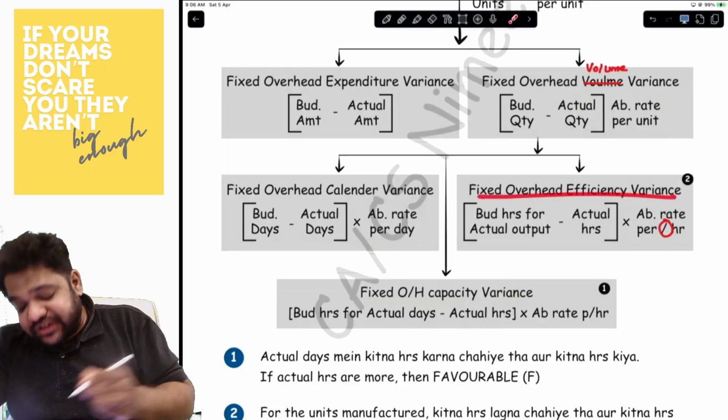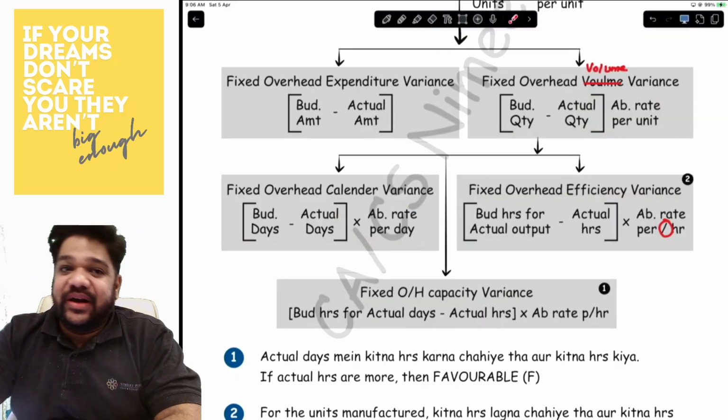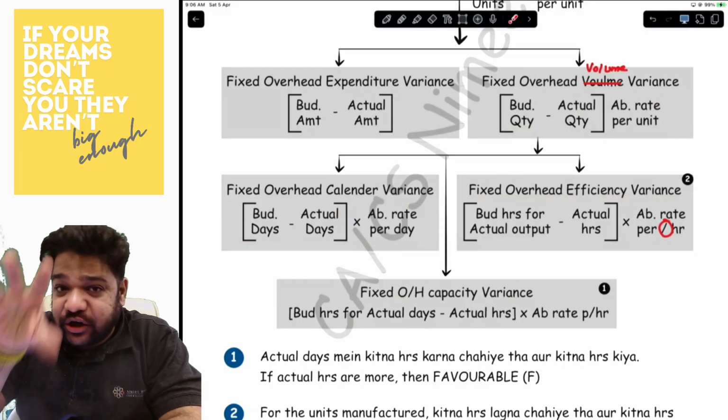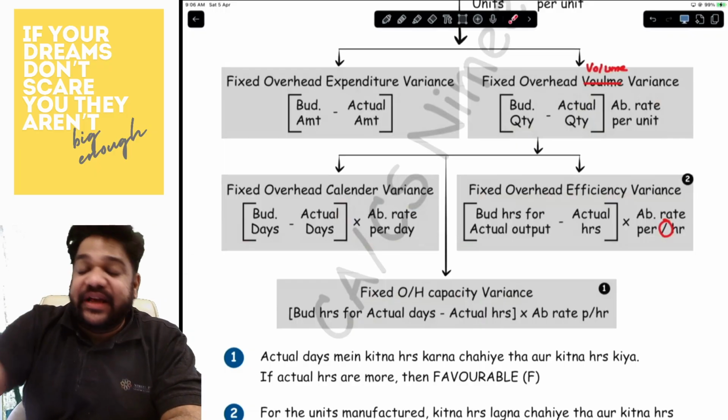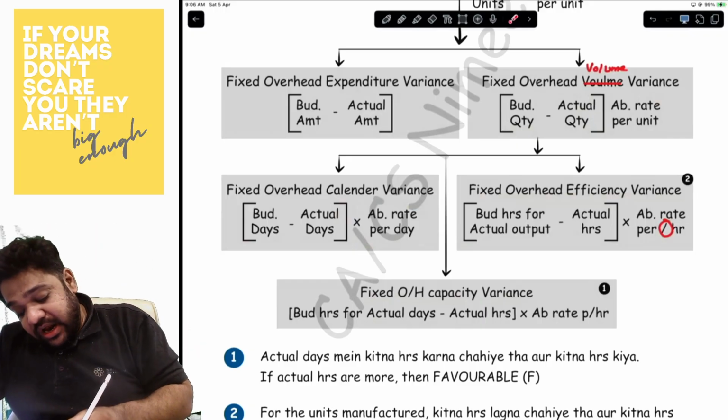And the efficiency variance talks about budgeted hours for actual units. That is the actual number of units that you have done. For that, you should have taken how many hours into the absorption rate per hour. Okay.